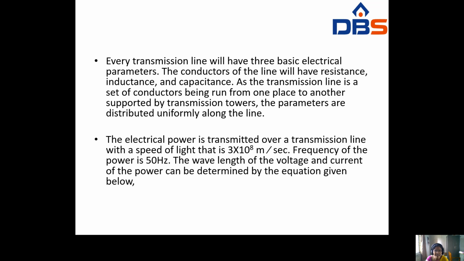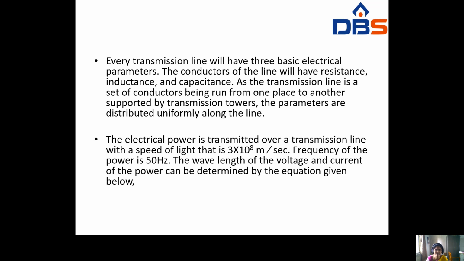Every transmission line will have three basic electrical parameters, which we discussed in the previous unit. The conductors of the line will have resistance, inductance and capacitance. So every transmission line has these three basic electrical parameters. What are those?